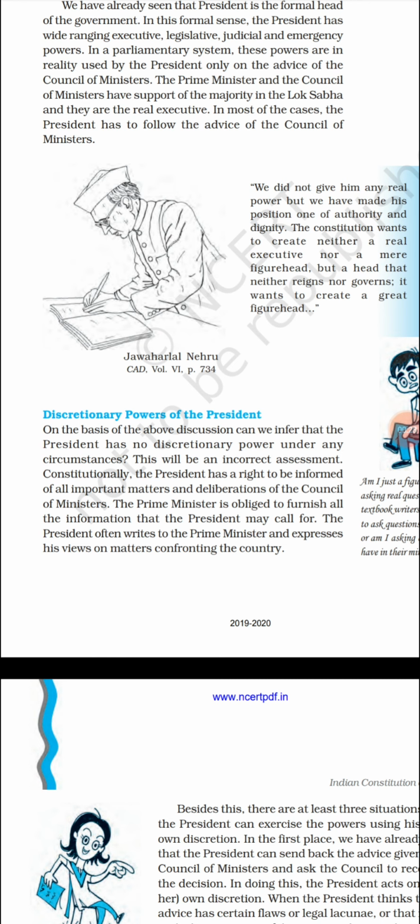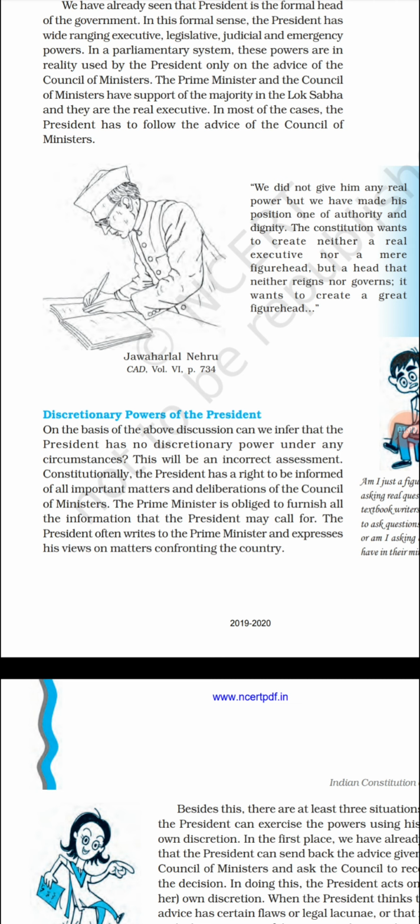In India, being the formal head, the president has huge power, the most important power. Okay, so the first is that the president has a right to be informed of all important matters and deliberations of the council of ministers. The prime minister is obliged to furnish all the information that the president may call for. The president often writes to the prime minister and expresses his views on matters confronting the country.